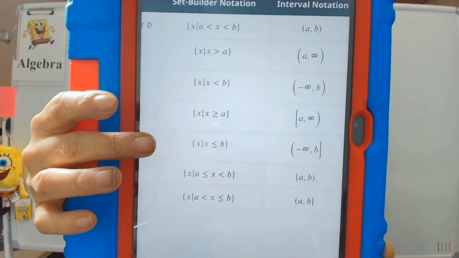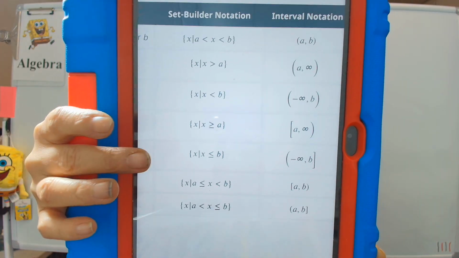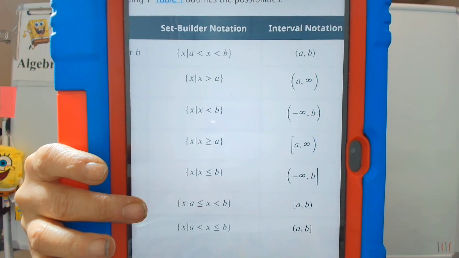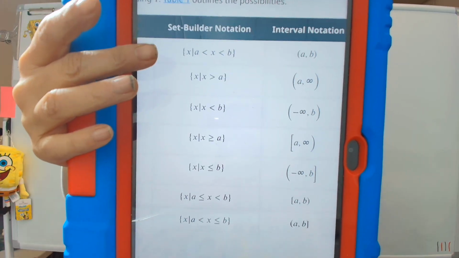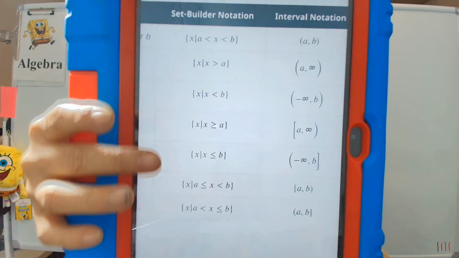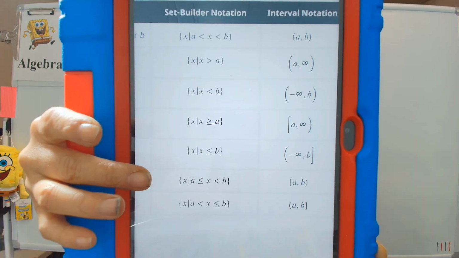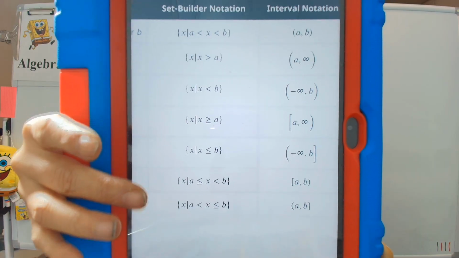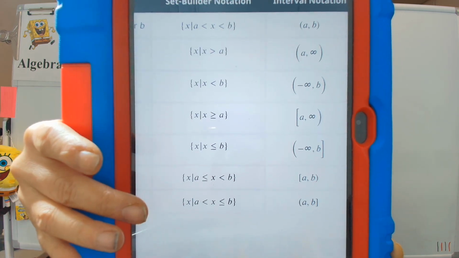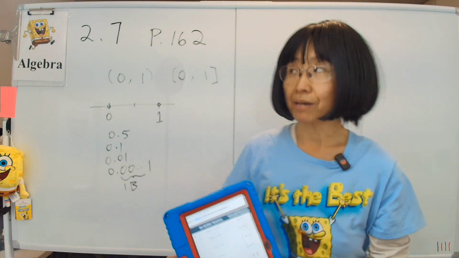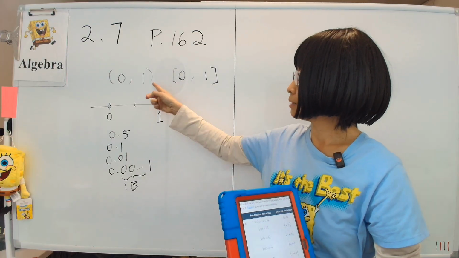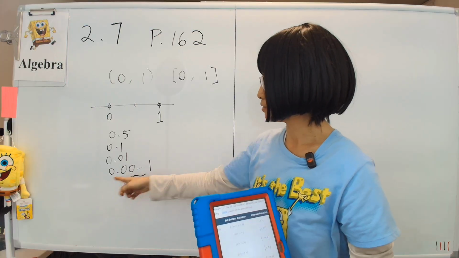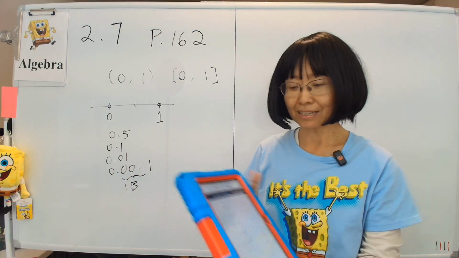So that's that set. And similarly for b, the same principle. That's the set of all x such that x is less than or equal to b. Now, sometimes you can mix them up. See, these are both less than signs, but say one of them can be less than or equal to, the other one can be just less than. In that case, you will have a bracket on one side and a parenthesis on the other, or vice versa. Either way, the point is that the bracket means including the point, parentheses means not including the endpoint, but it includes everything else, no matter how close it is. Even if it's something like this, it still is part of the deal.